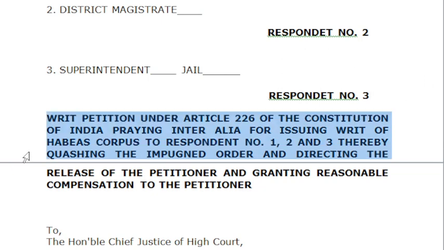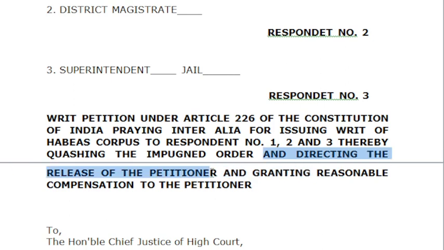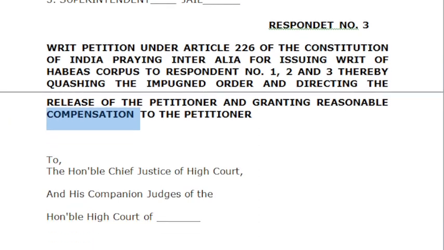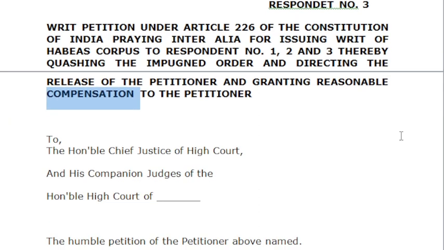Then this is a kind of subject that we are going to file. Alright, the writ petition under 226, praying for issuing writ of habeas corpus to respondent 1, 2, 3, and quashing the order which directs the arrest of that person. And we are praying also from this court that the person who is illegally detained must be released. And even if there is certain compensation, if it can help, compensation can also be granted to that person.